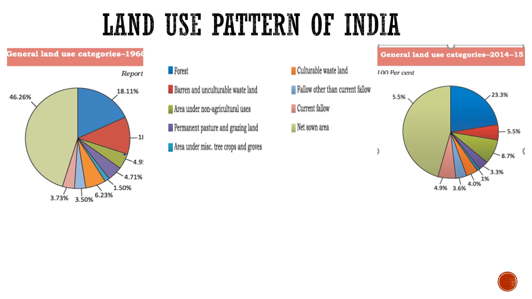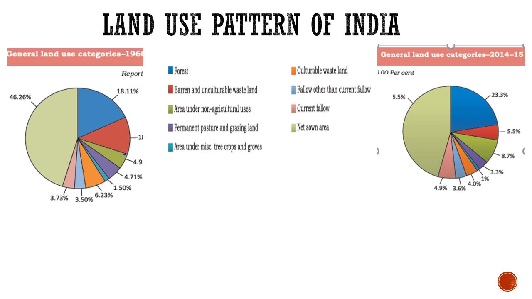In 1960-61, the forested area was only 18.11%, while in 2014-15 it increased from 18.11 to 23.3%. It has increased, but we have not reached our desired requirement. As per the National Forest Policy, 33% of the total land should be covered with forest, and this forest cover is highly unevenly distributed all over India. So it is a negative aspect of the land use pattern of India.